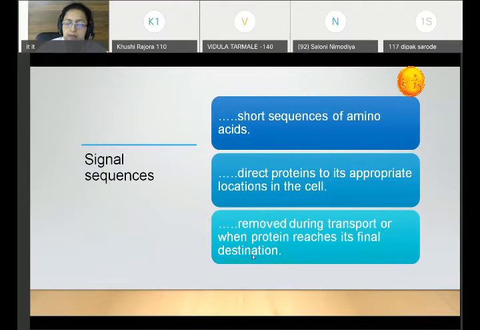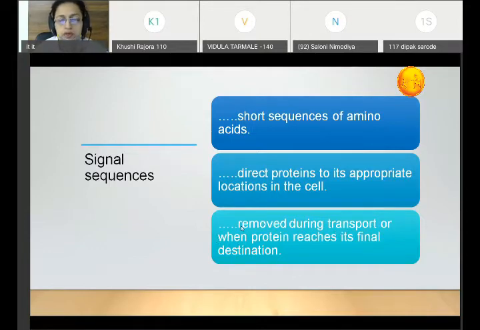But always remember, there are certain proteins which will carry these signal sequences throughout their life. The signal sequences will not be removed from certain proteins which are destined to certain cellular organelles. So, a few proteins are an exception to this rule of removal of the sequences.